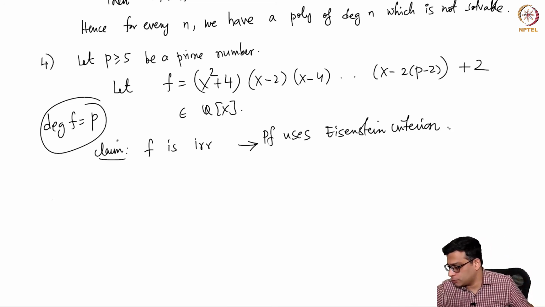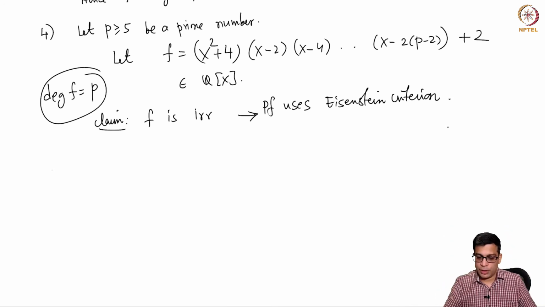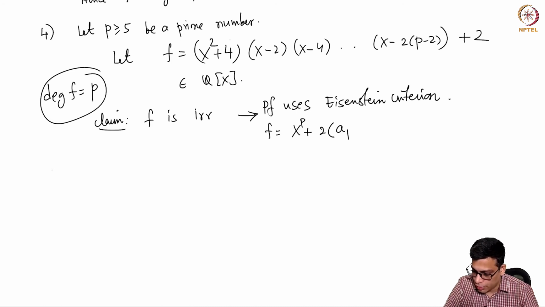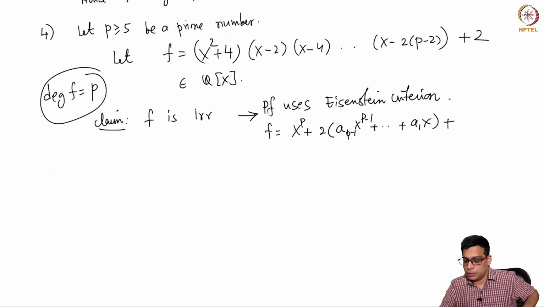Because if you now expand out, f can be written as x to the power p plus, these are all even numbers, right, 4, 2, 4, 2 times (p minus 2). So every term that you have in the middle of this polynomial, all intermediate terms like this, are even.